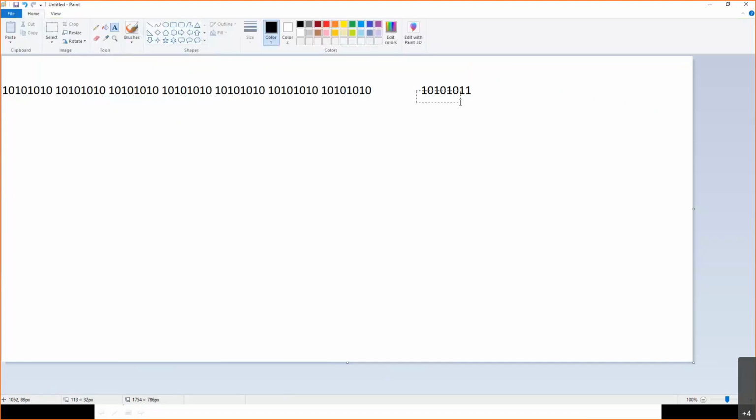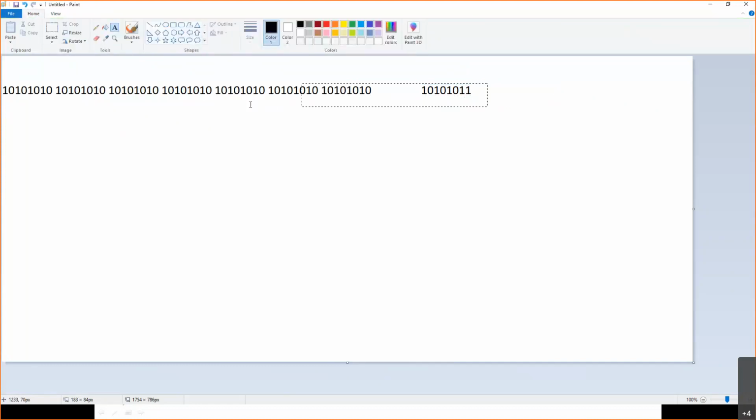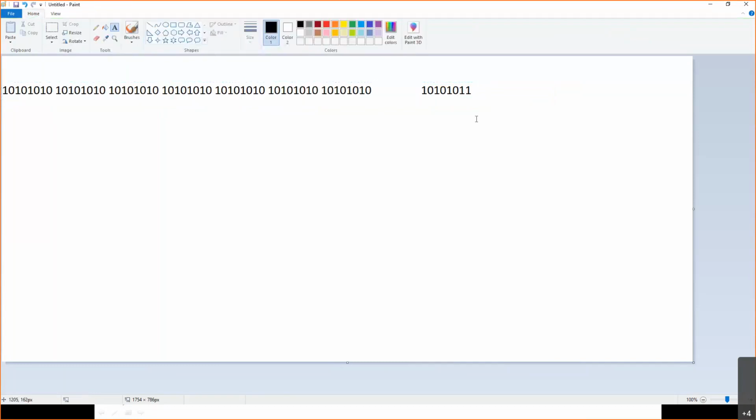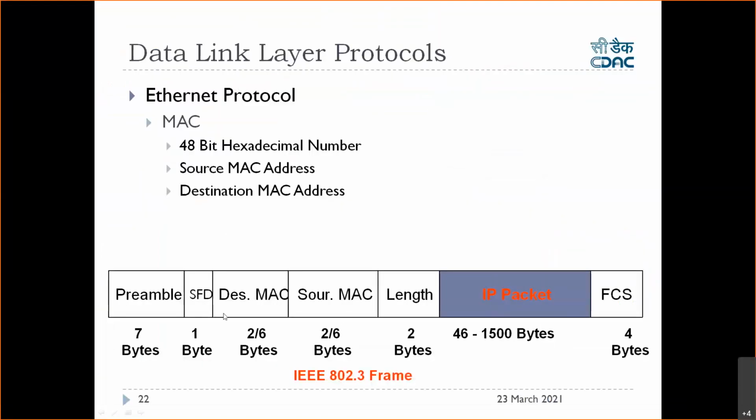Then next is the start of frame delimiter. This next 8-bit is the start of frame delimiter. What does that mean? It says that after this, whatever is coming is the Ethernet header. So from here to here is synchronization between sender and receiver. After this pattern, whatever is coming is the header part of Ethernet, as mentioned in the slides.